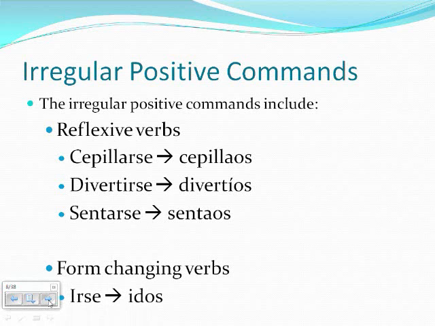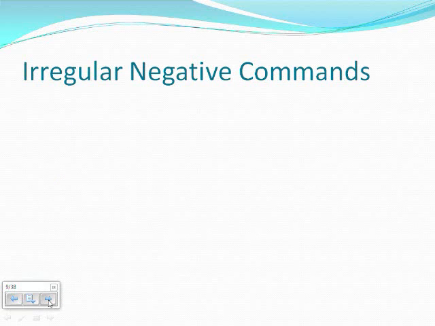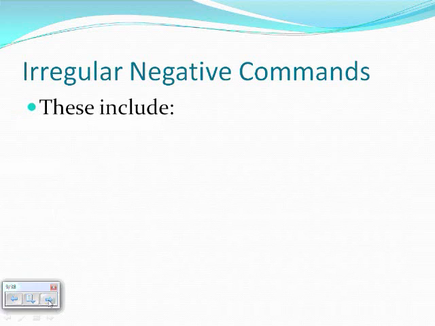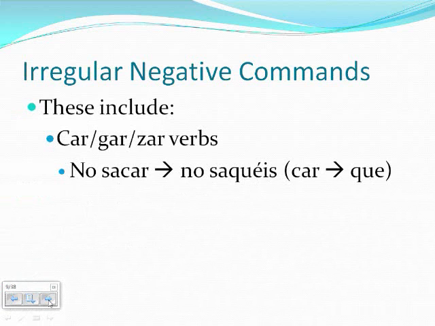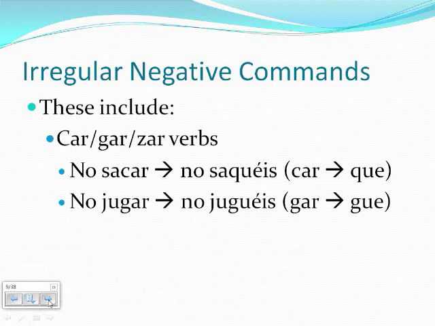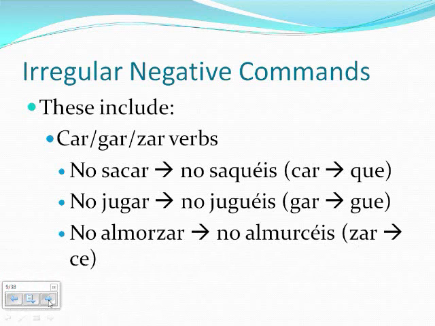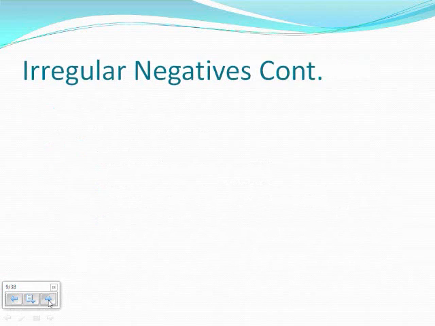Some irregular negative commands. The first type of irregular negative commands are car, gar, and zar verbs. They include verbs like sacar, which becomes saquéis, where the car becomes que. Verbs like jugar turn into juguéis, the gar becomes gue, and almorzar becomes almorcéis, the zar becomes ce.